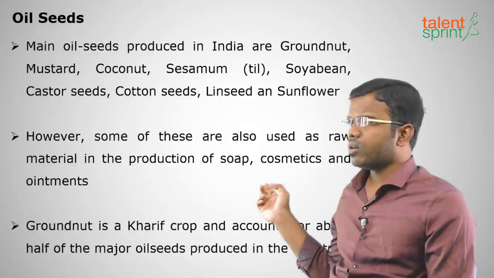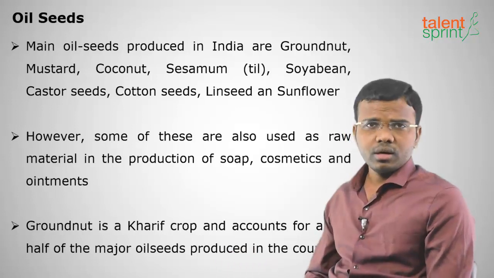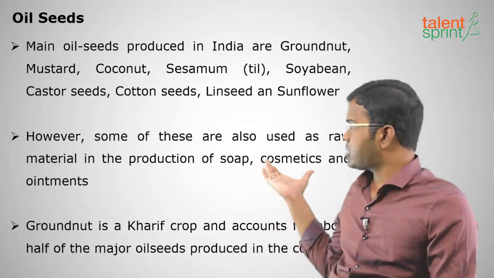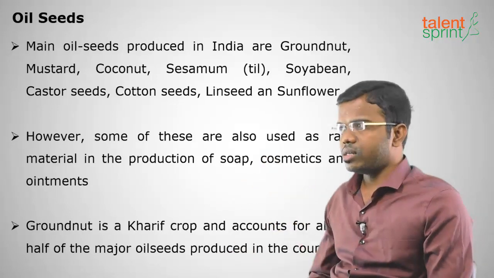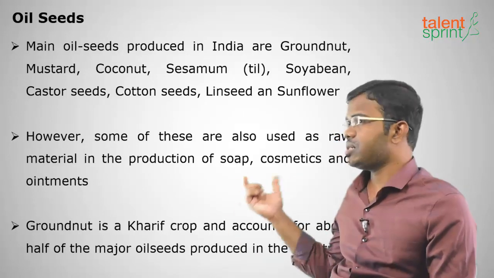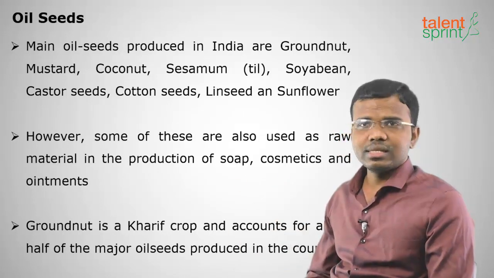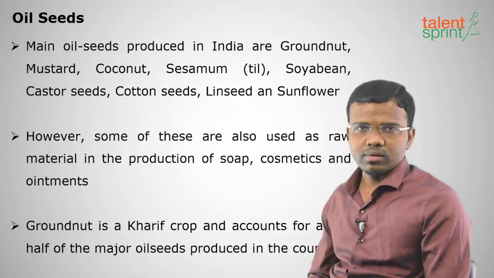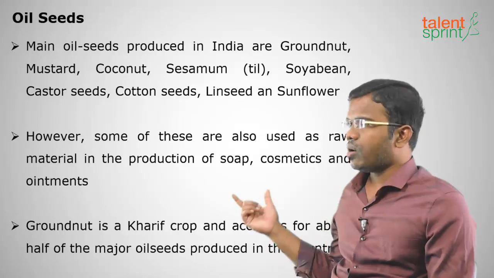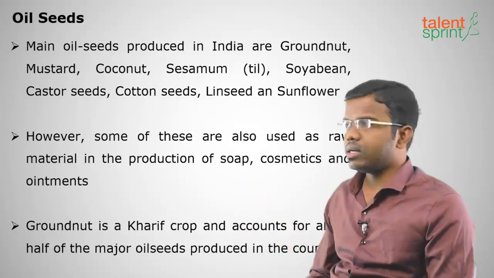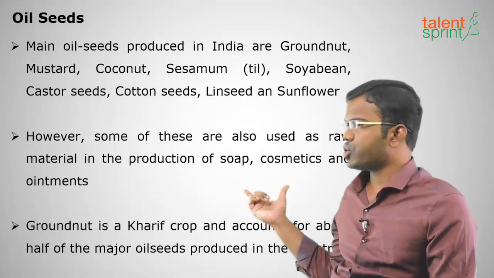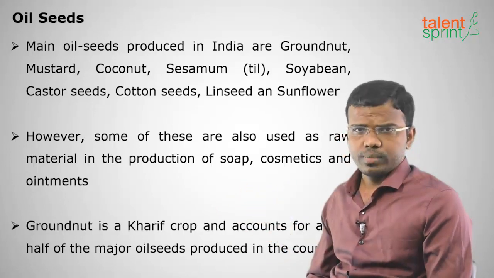And moving on to oil seeds. As the name says, we extract oil from these types of crops, particularly groundnut, mustard, coconut, sesame, that is called til, soya bean, castor seeds, cotton seeds, linseeds and sunflower. Some of these are also used as raw materials in soap production, cosmetics and ointments.